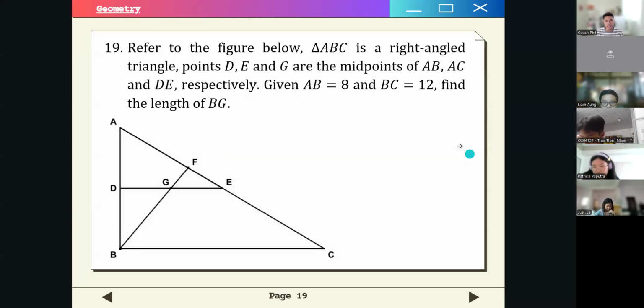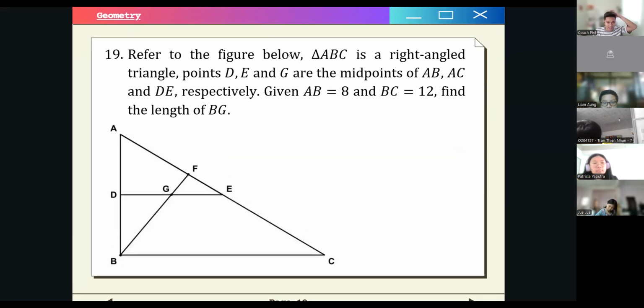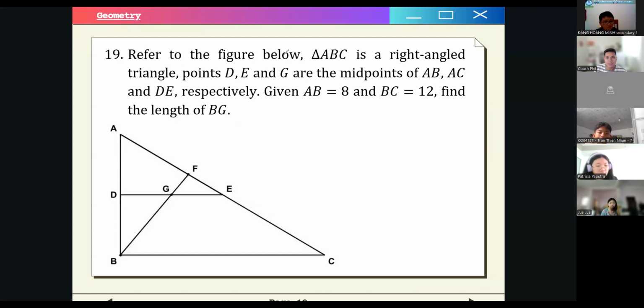Number 19, which is in geometry. So refer to the figure below. The triangle ABC is a right-angled triangle. Points D, E, and G are the midpoints of AB, AC, and DE respectively. Given AB is equal to 8 and BC is equal to 12, find the length of BG.